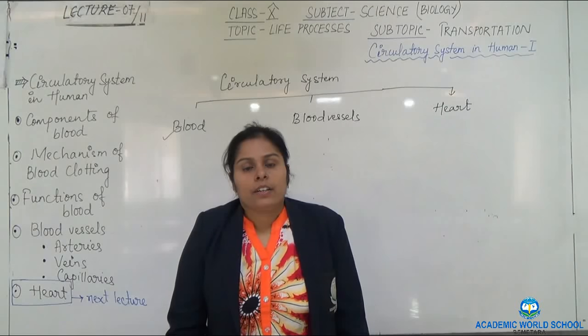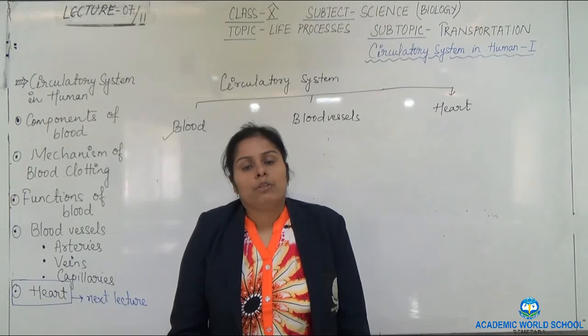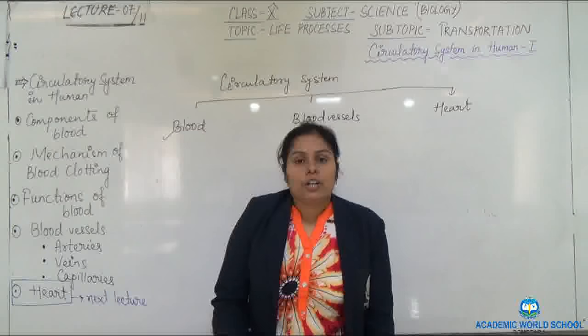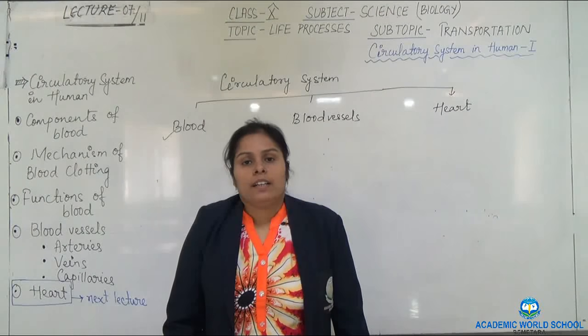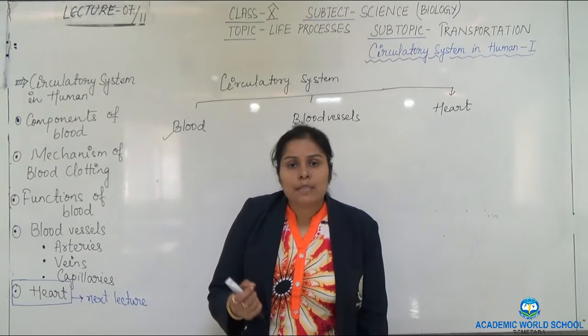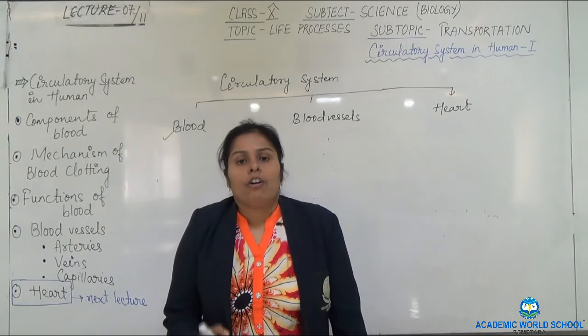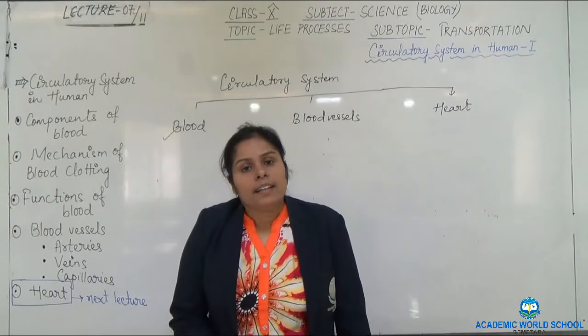Similarly, carbon dioxide binds with hemoglobin to form carboxyhemoglobin and is taken to the respective organ for its exchange. So hemoglobin acts as a binder of oxygen and carbon dioxide.